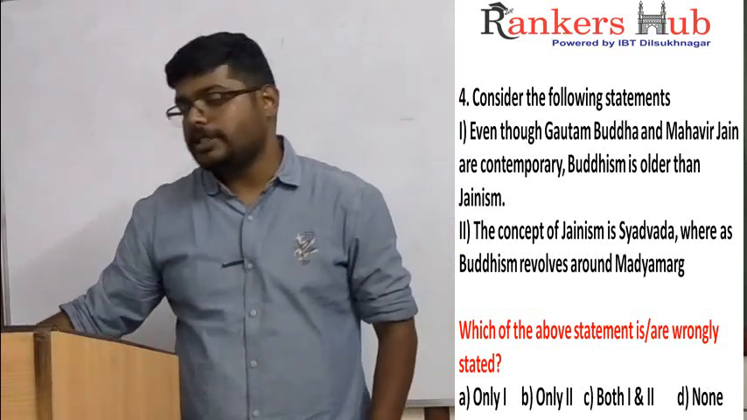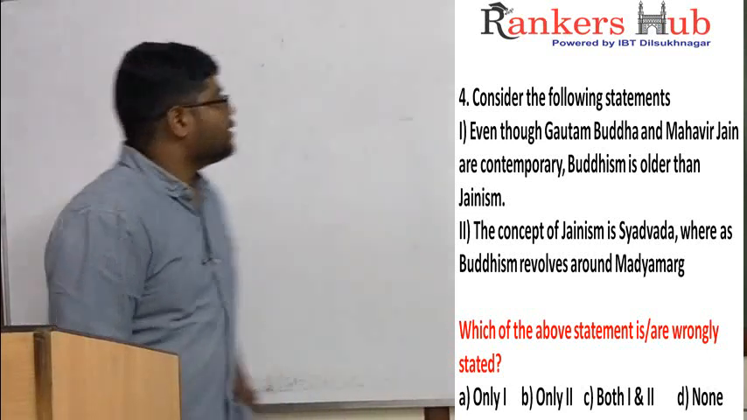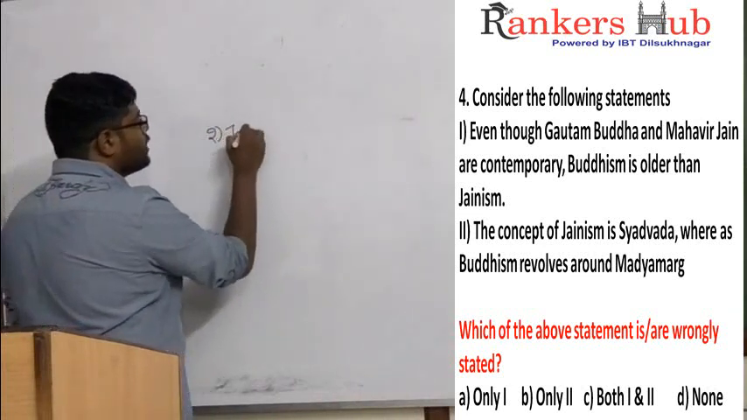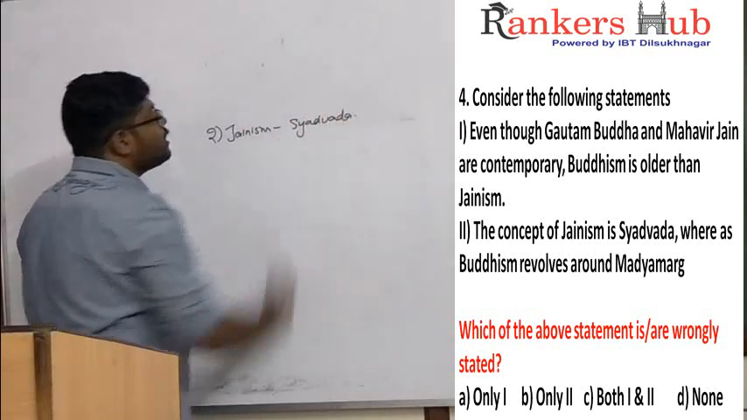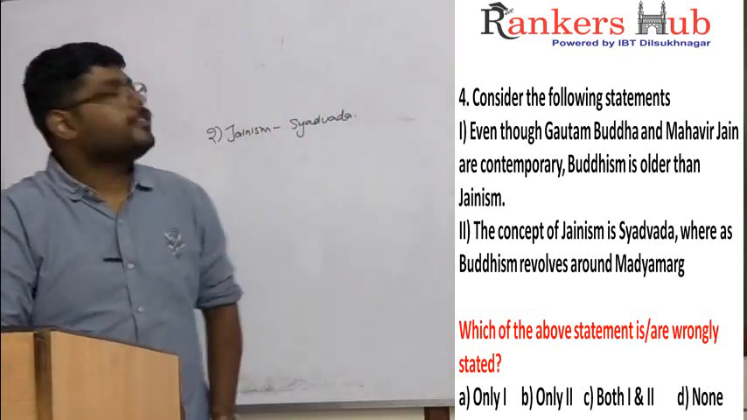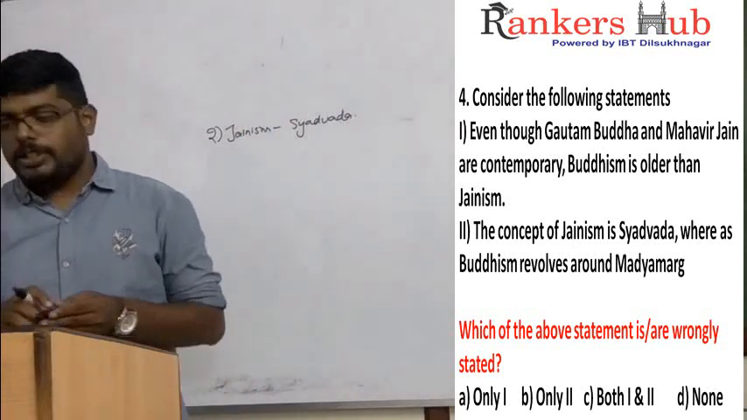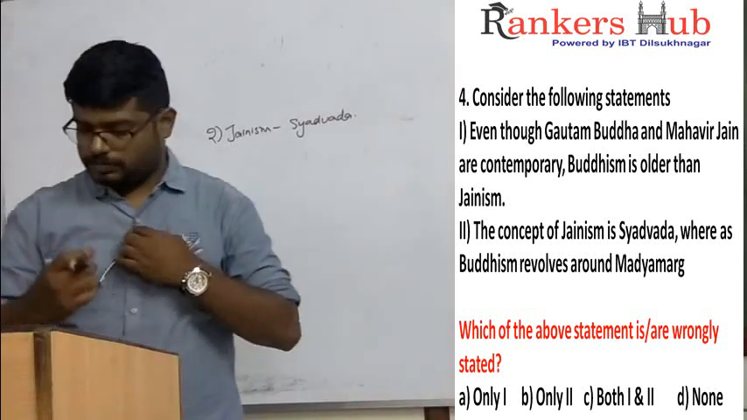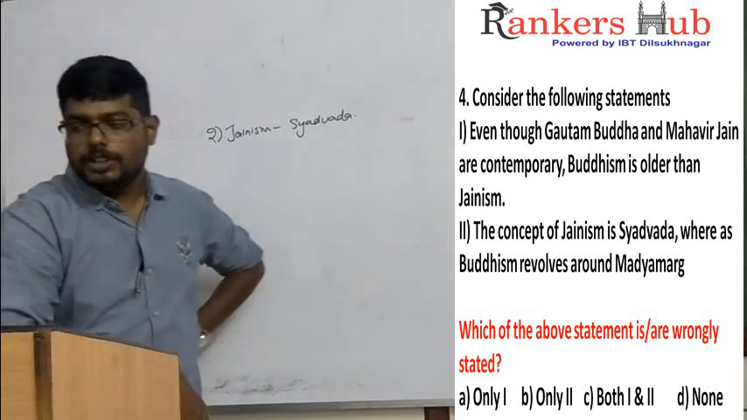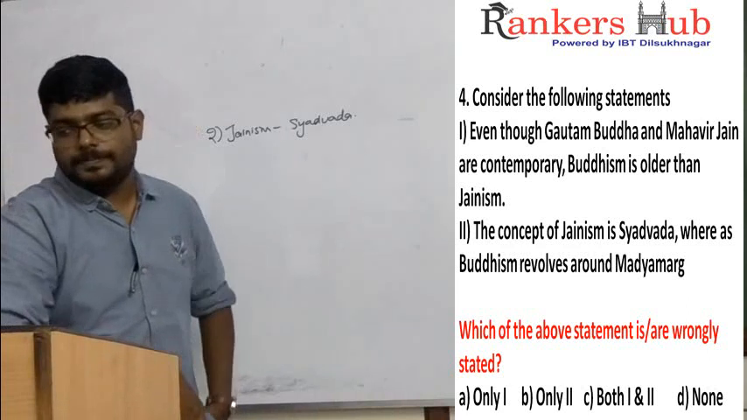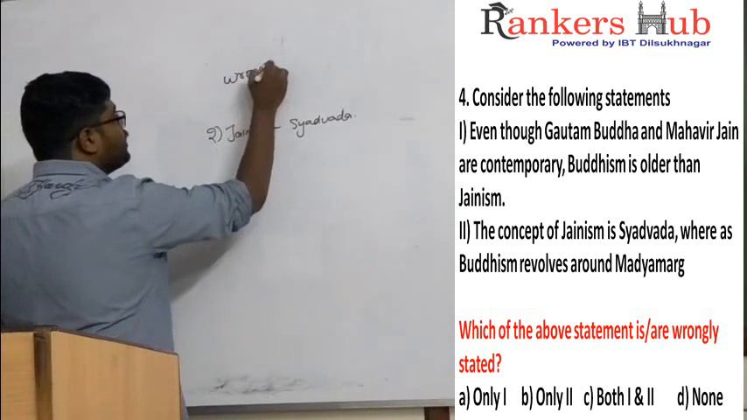Buddhism is older than Jainism. Statement 2: the concept of Jainism is Shadvada, whereas Buddhism revolves around Madhya Marga. Be very careful. Which of the above statements are wrongly stated?